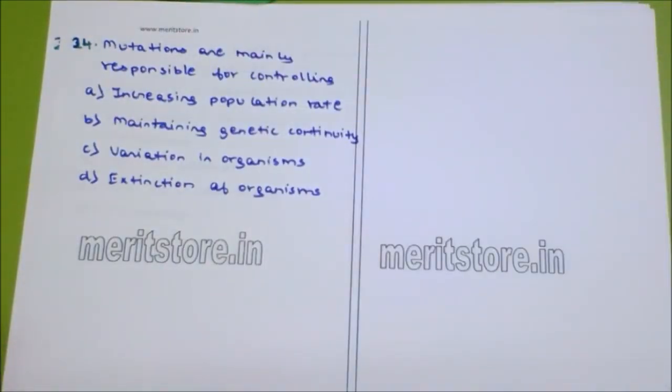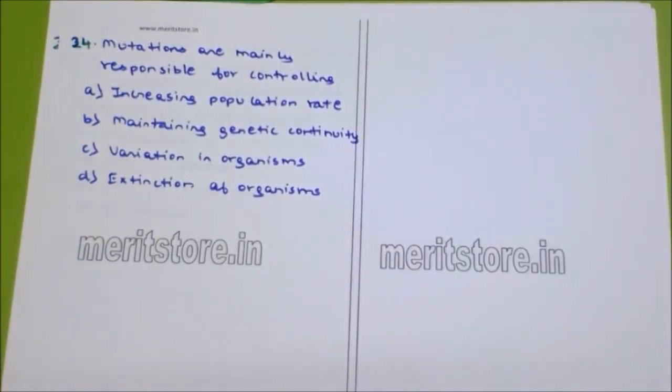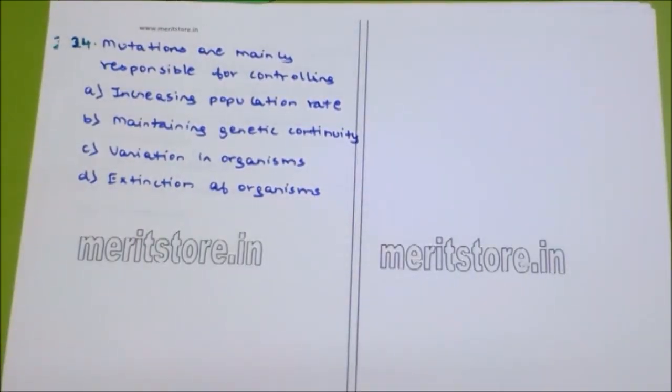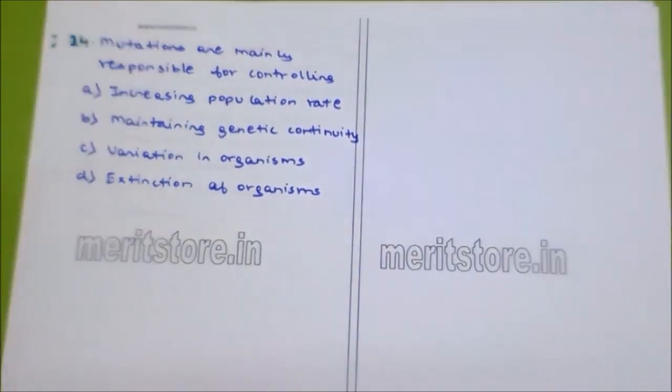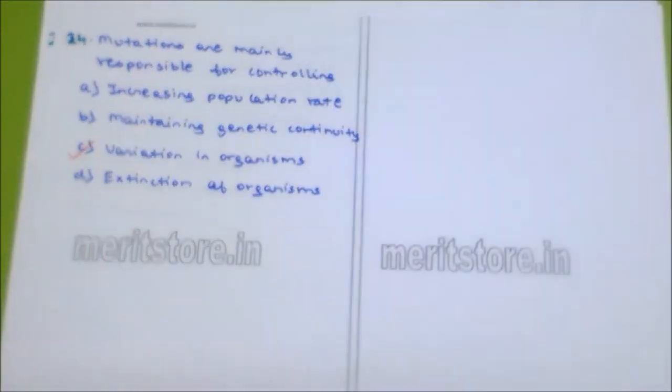Mutations are mainly responsible for controlling dash: increasing population rate, maintaining genetic continuity, variation in organism, extinction of the organism. We are talking about variations. Hugo de Vries used the word mutation, that is, there is discontinuous variation, sudden reappearance of the characters. So the answer is C, variation in organism.